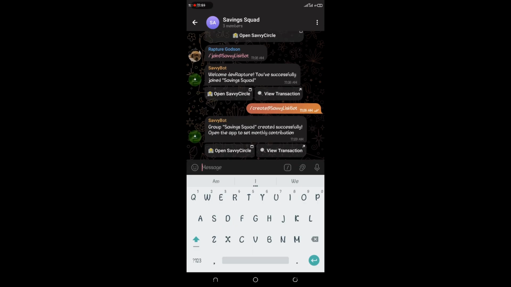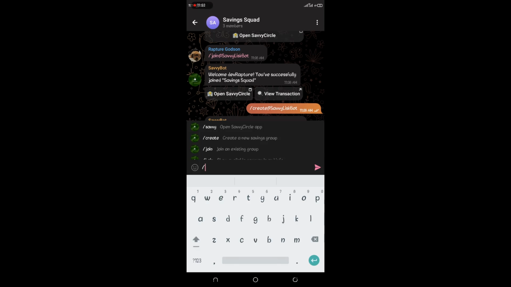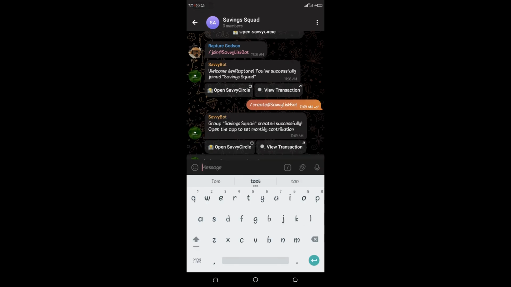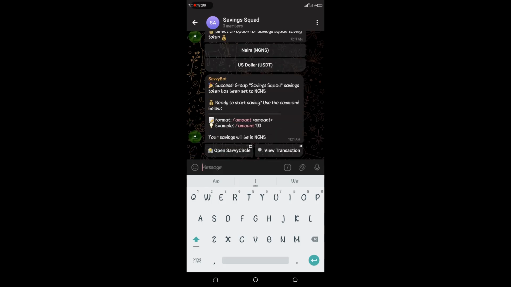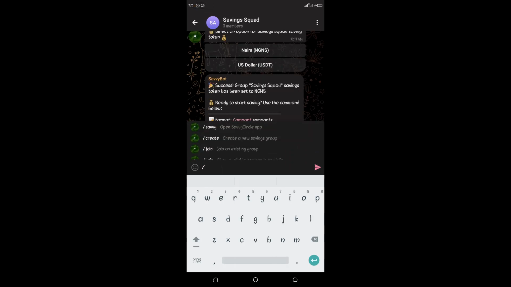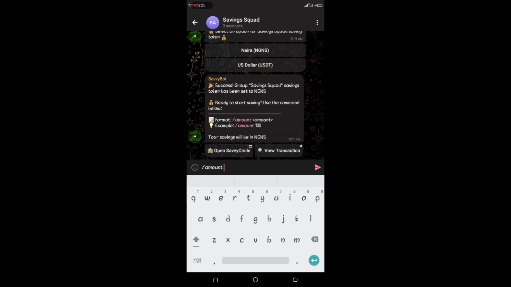Like I said, we are supporting 2 tokens, which is USDT and also our custom stablecoin, which is the NGNS. So to set the token for the group, I will use the /token command. Then I will set the token. So for this one, I'll use NGNS. Okay. So another thing we need to do is to set the amount. So the amount we want to use, the actual amount. For this one, we'll be using 1,000.